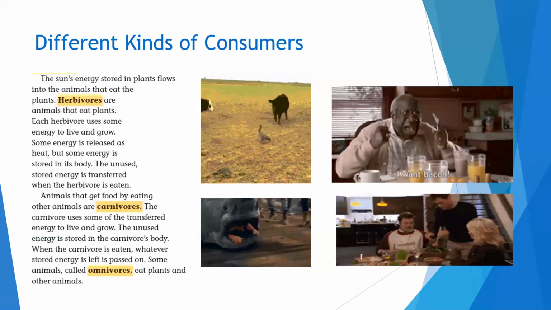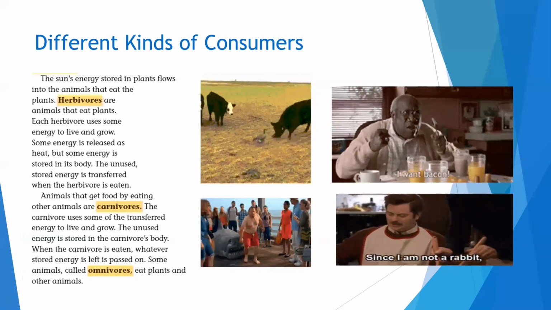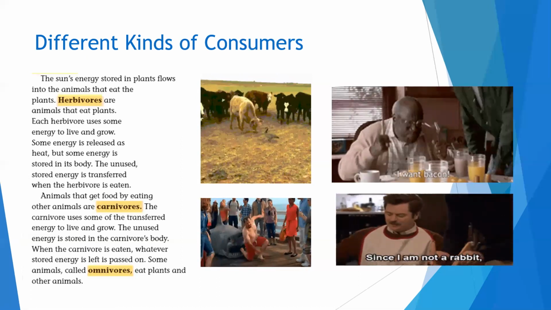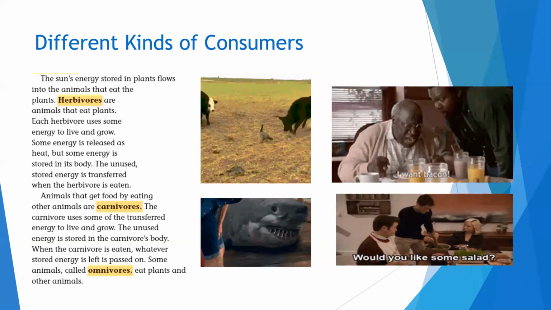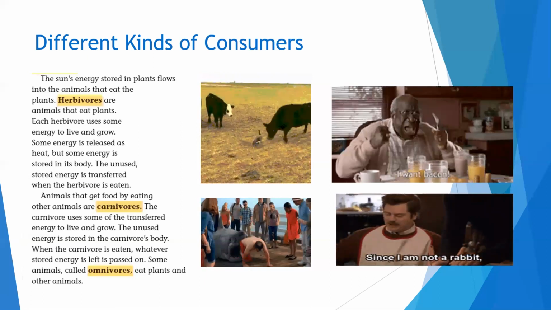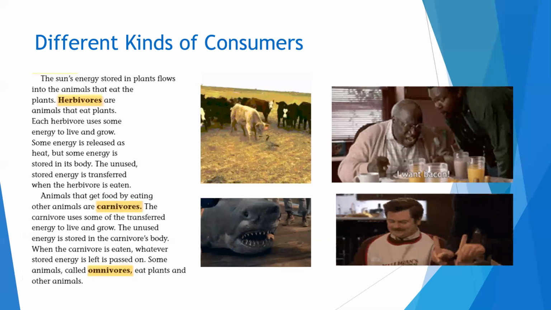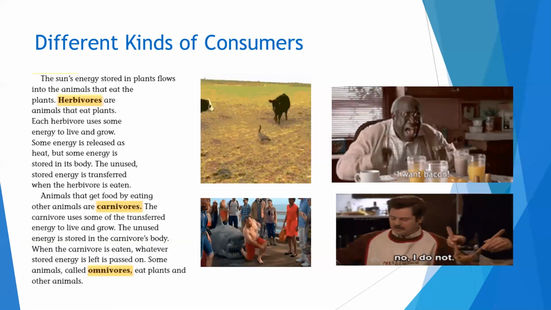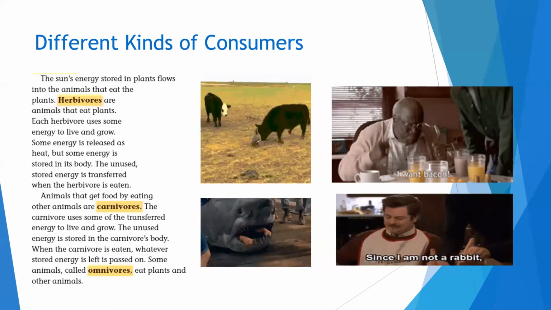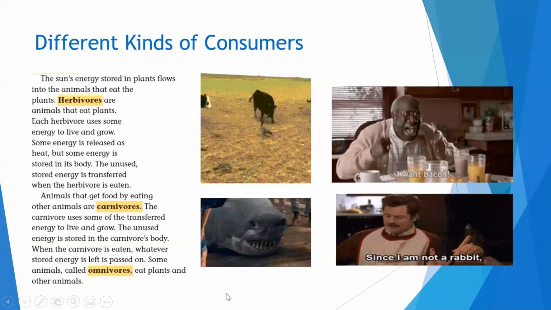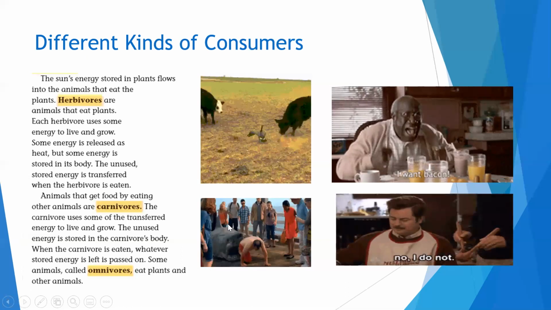Animals that get food by eating other animals are carnivores. The carnivore uses some of the transferred energy to live and grow. The unused energy is stored in the carnivore's body. When the carnivore is eaten, whatever stored energy is left is passed on. Now, sharks are known as carnivores.